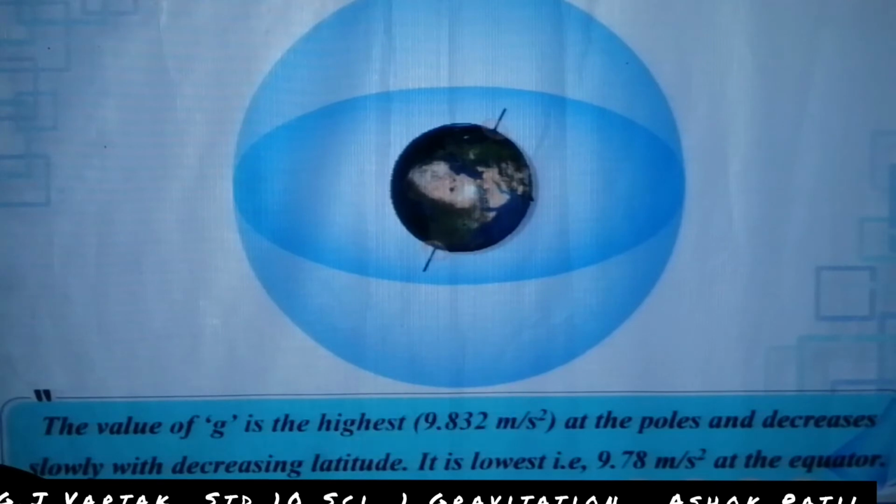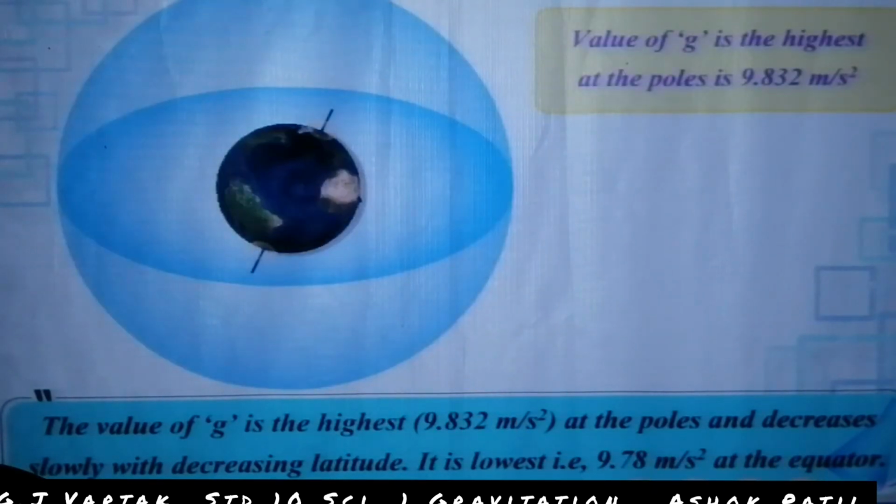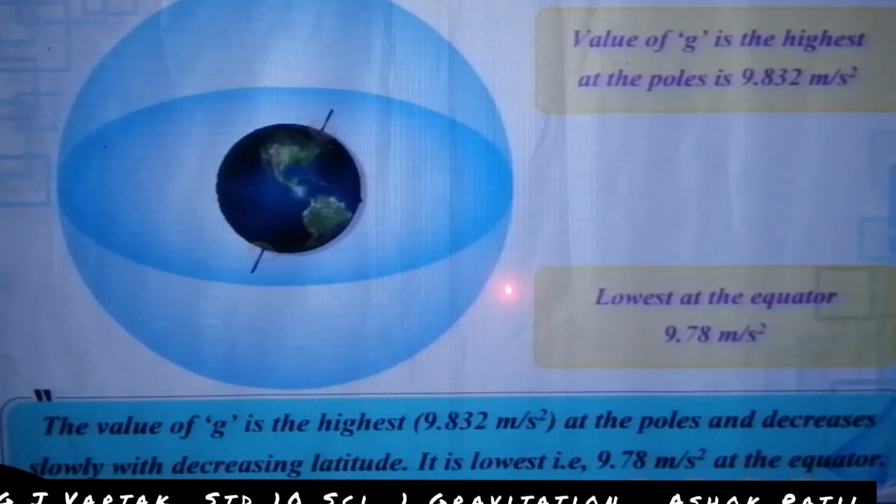This is the value at the pole and this is the value at the equator.